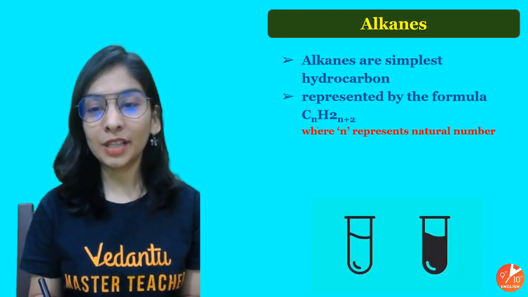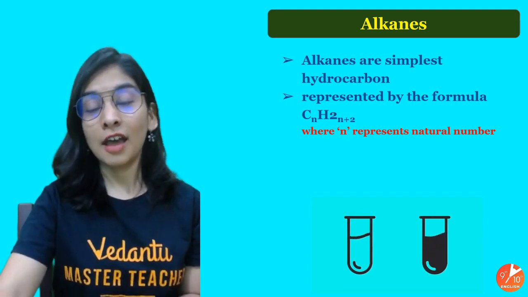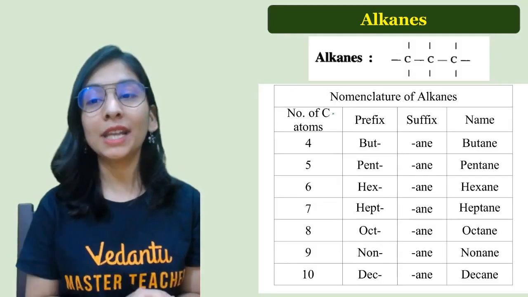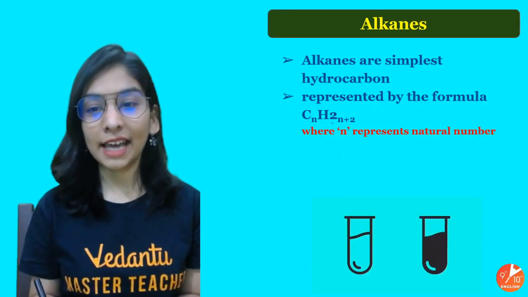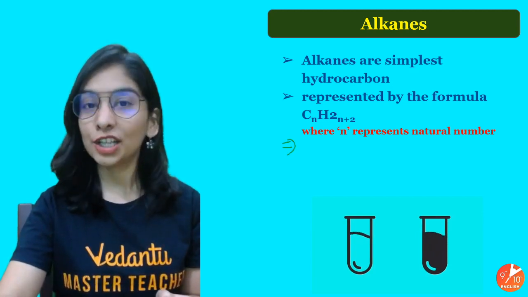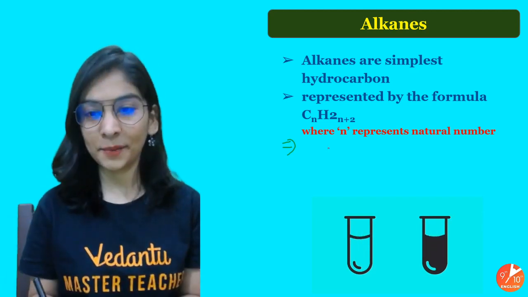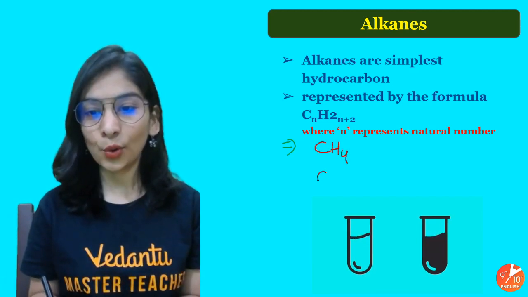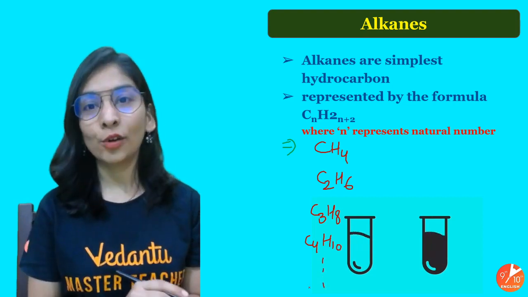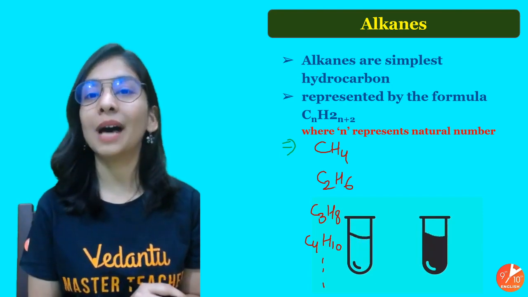The general formula will be CnH2n+2, where n is a whole number, and I'll start putting n equal to 1, 2, 3. If I put n equal to 1, I am going to get C1 and H4, right? And I can simply write C1 as C. So the first member is CH4, second C2H6, C3H8, C4H10 and so on. I hope there's no denying the fact. I'm following the formula: hydrogen must be double of carbon plus 2.